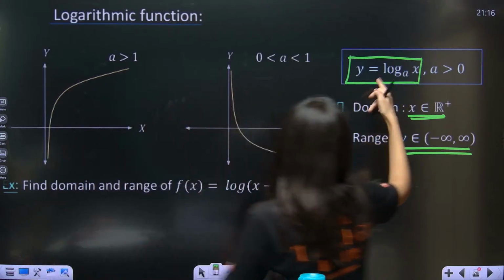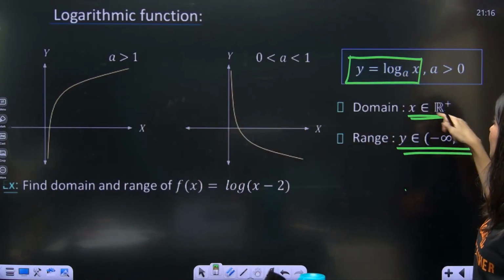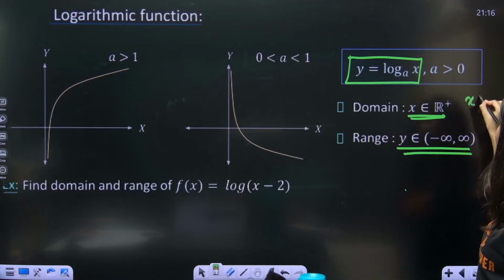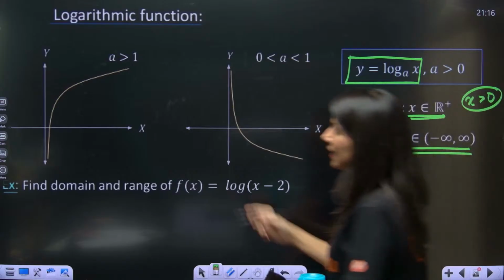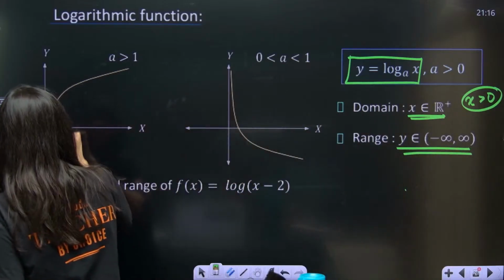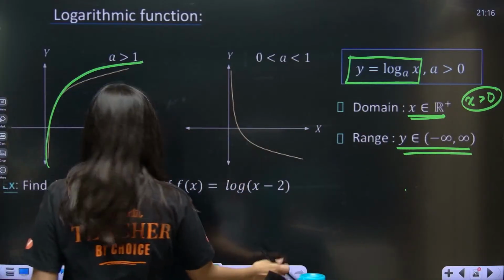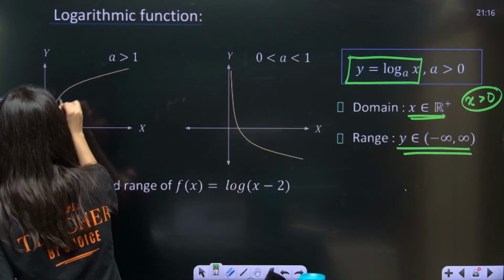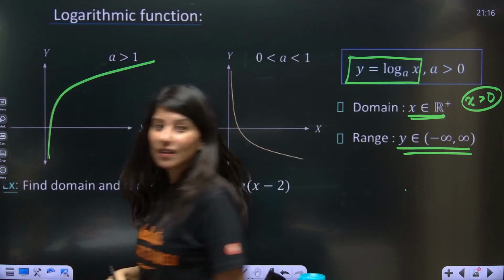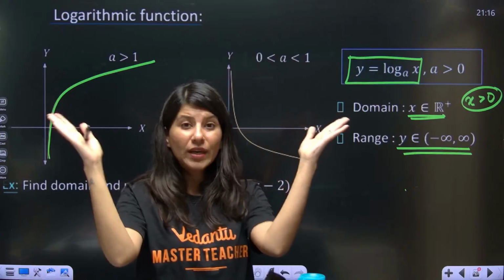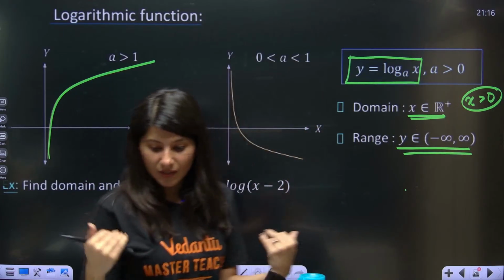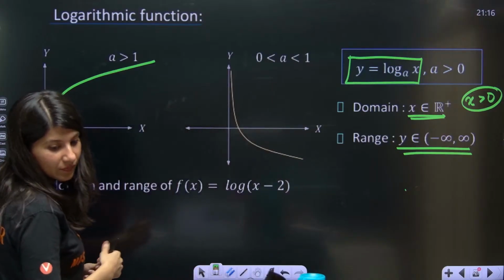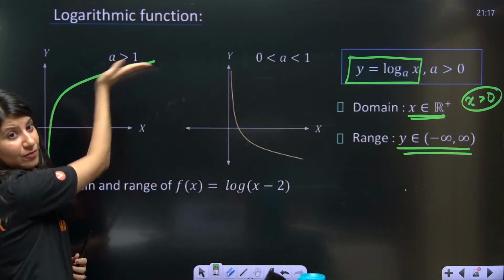So yes, the domain of the log function is all positive values, that is x should be greater than 0. And the range is minus infinity to infinity. The graph of the logarithmic function looks like this. And you know what? This is half. This is nothing but that bouquet. Have you seen that bouquet? Flower bouquet. Can you see the half bouquet?